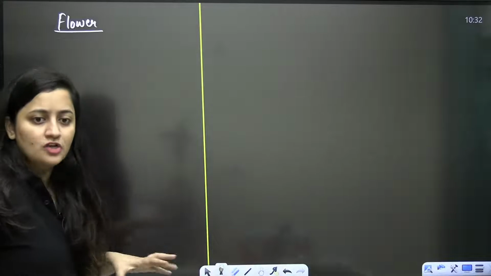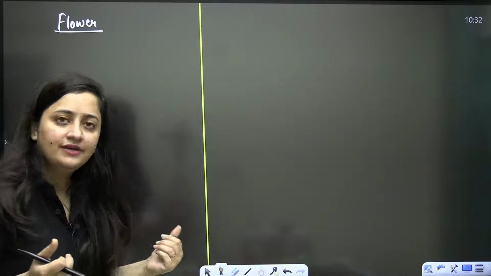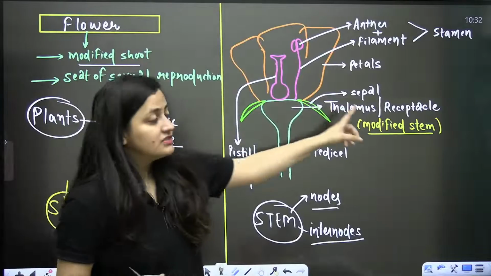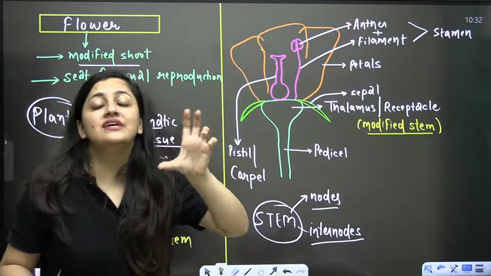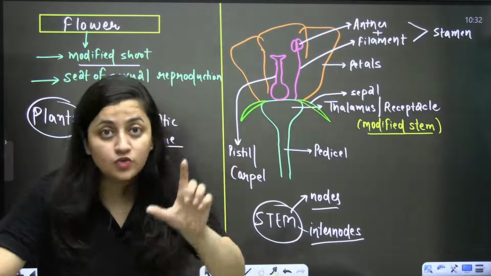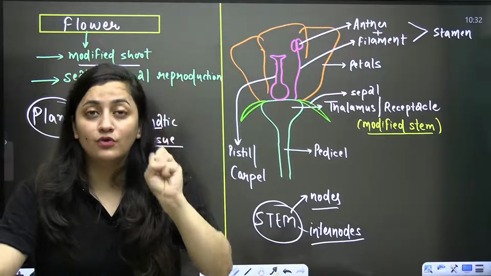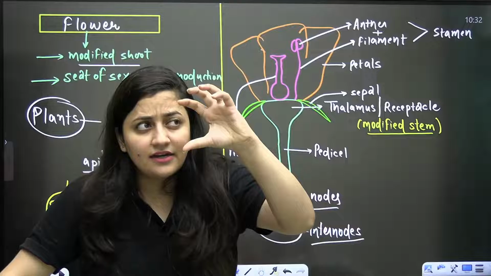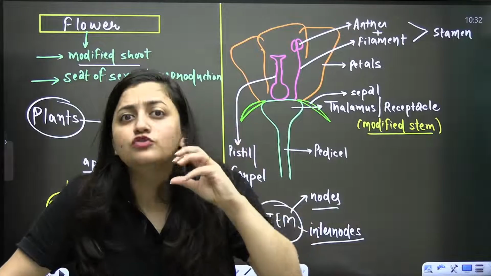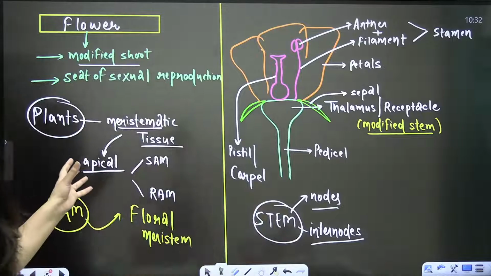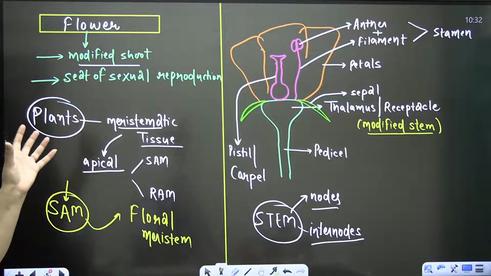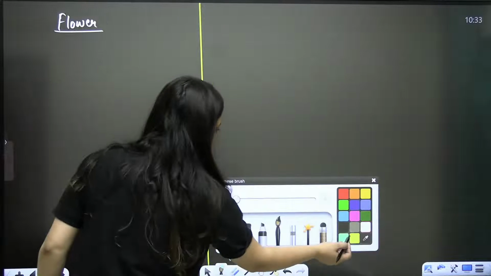So, flower is also a modified shoot. So, of course, it will also contain nodes and internodes. Like here you have the thalamus, which is again a modified stem. So this thalamus is going to bear nodes and internodes. It's just that nodes are placed very close to each other. Internodes are not very long here. So you can say that internodes are small and highly reduced. So let me mention this.